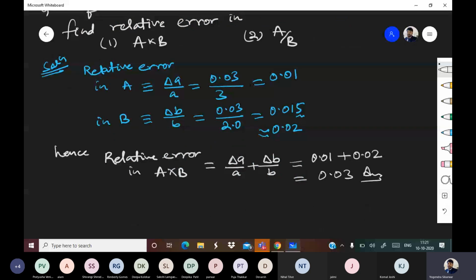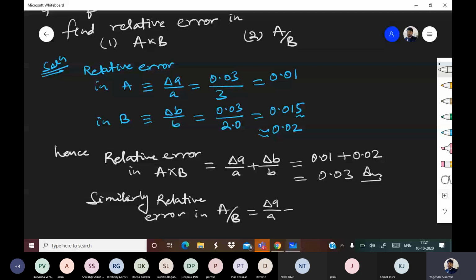Similarly, relative error in A by B will be delta A by A plus delta B by B, that is 0.01 plus 0.02, equal to 0.03.